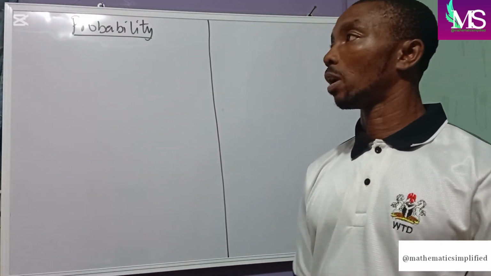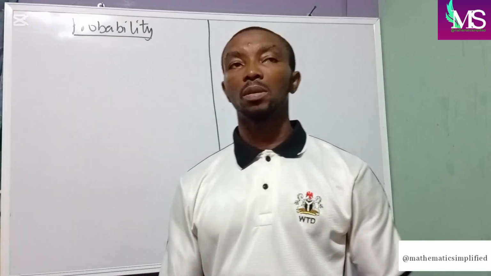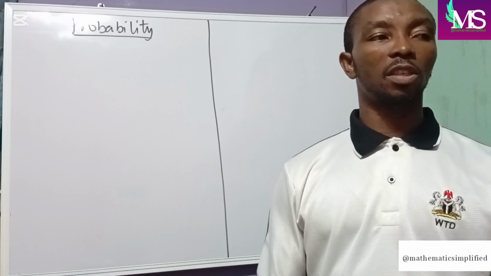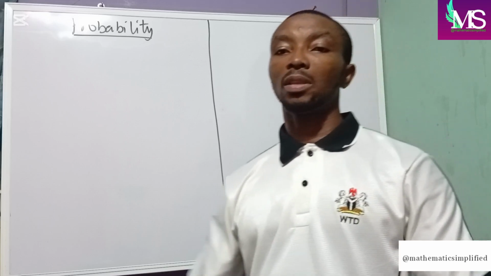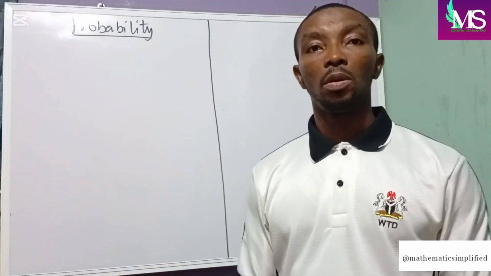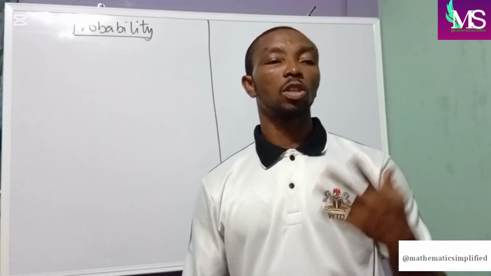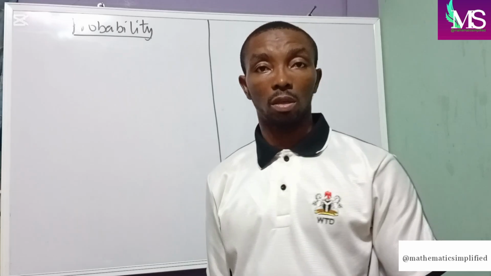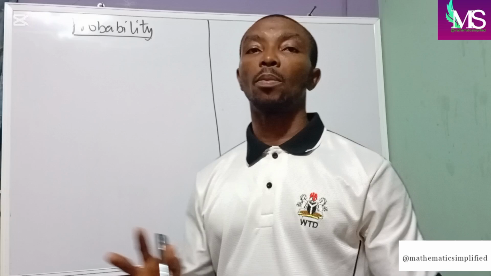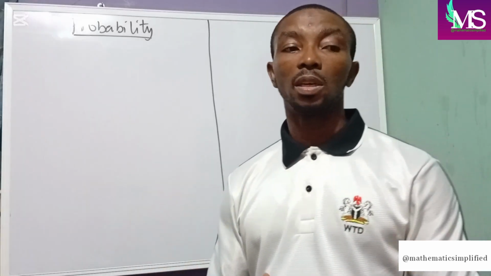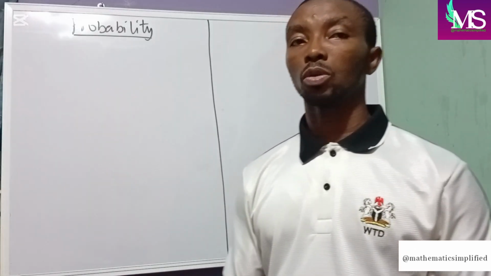Now, when we say the probability that rain will fall is 50%, that means there are 50% chances of rain falling and 50% chances of rain not falling. The probability that Okon will pass his exams is just 3/10. That means Okon has more chances to fail the exam, which is 7/10, than to pass the exam, which is 3/10. So today we'll be looking at the context of probability, the tricks about probability, and how to answer questions on them. So follow me closely so that you won't miss out on this.